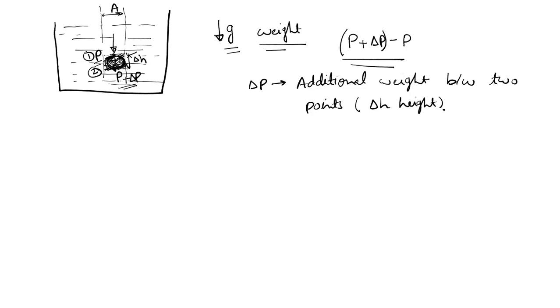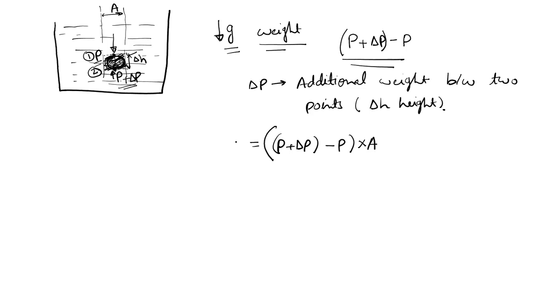What is the weight between these 2 points? If I try to balance the force, P plus delta P is in upward direction, minus P is in downward direction.